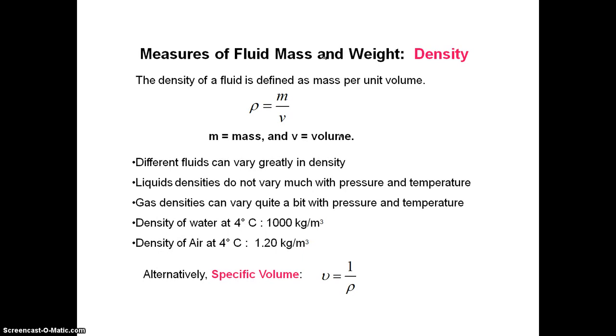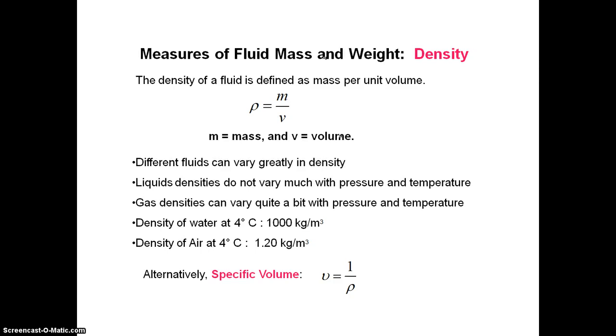Measure of fluid mass and weight. Mainly, first we'll say the property density. We all know density, that is rho is equal to mass by volume. Different fluids can vary greatly in density. For example, water will have a density of 1, while mercury has a density of 13.6. Liquid density does not vary much with pressure and temperature. Gas density can vary quite a bit with pressure and temperature.